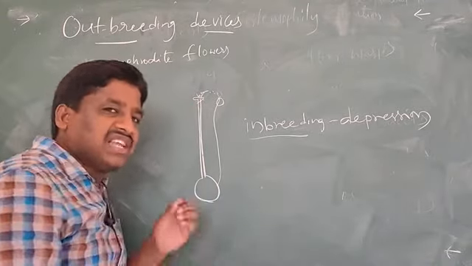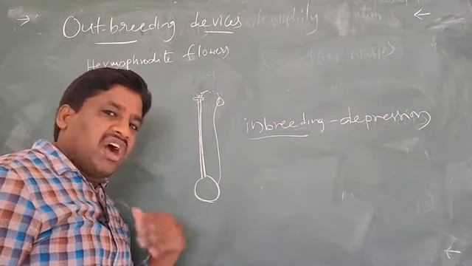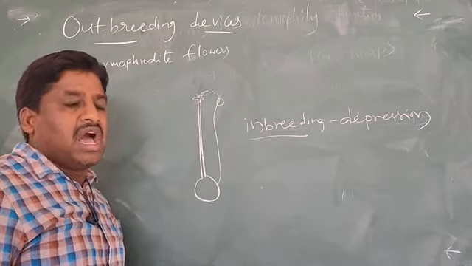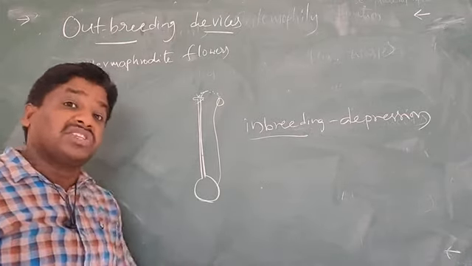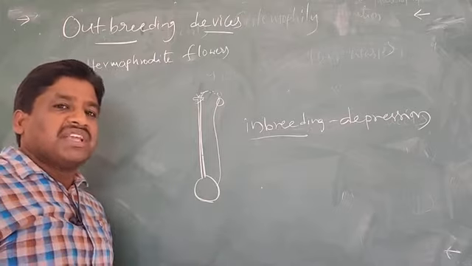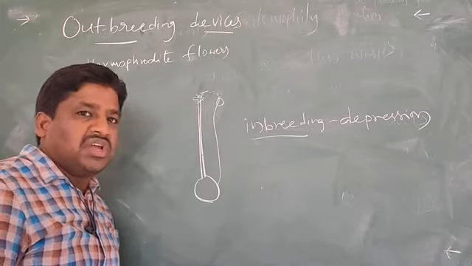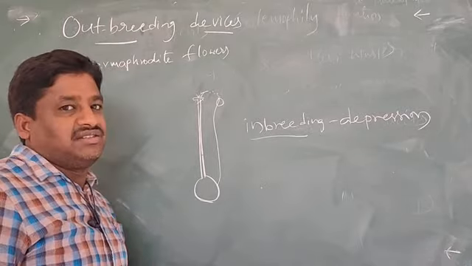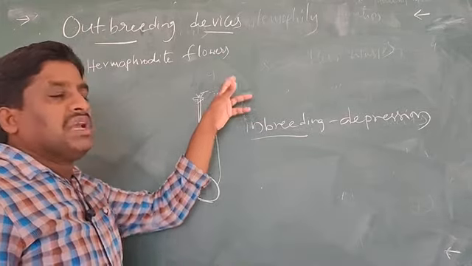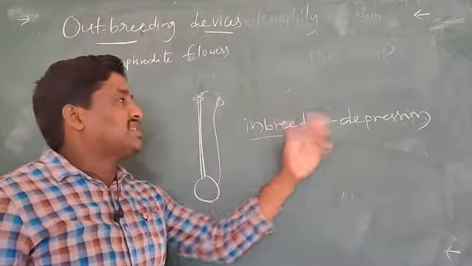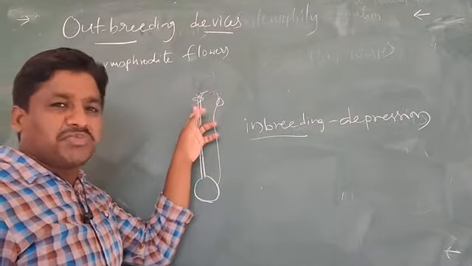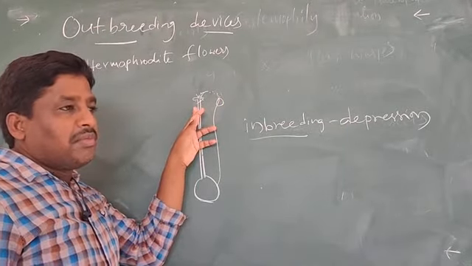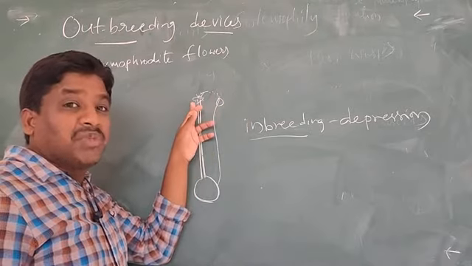Continuous self-pollination as a result, that means not in a single generation. Maybe 10 or 50 or 100 generations later, what will happen? It is inbreeding depression. That means pollen grains land onto the stigma, but the pollen grain is not germinated.